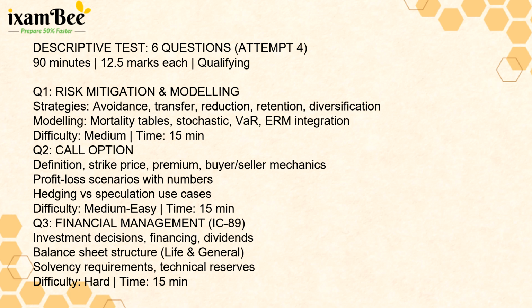Question 1 was about risk mitigation and modeling. Students were asked about strategies like avoidance, transfer, reduction, retention, diversification, and modeling tools like mortality tables, stochastic models, value at risk, and ERM integration. The overall difficulty level was medium.